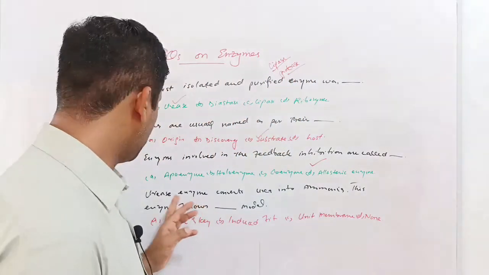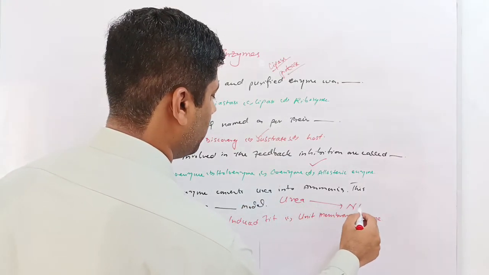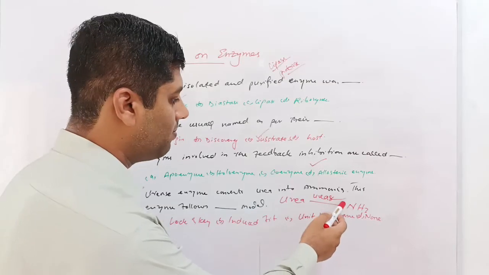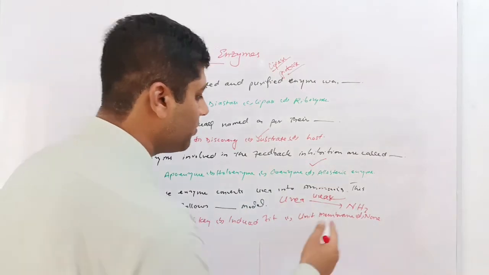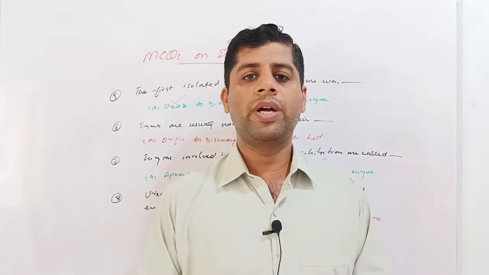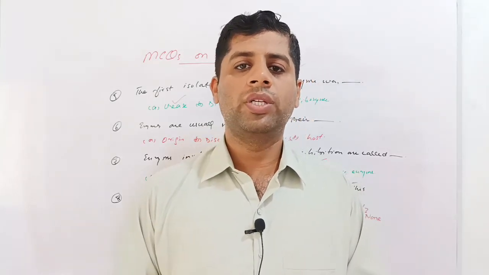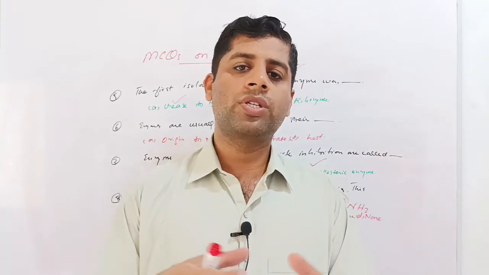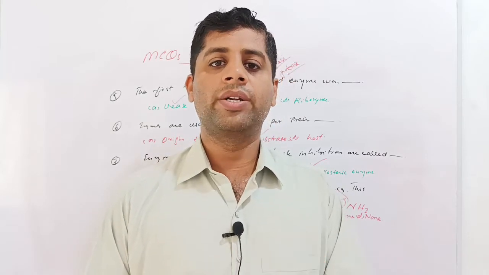But here the example: urease enzyme converts urea into ammonia. The urea is converted into ammonia by urease enzyme. So this is basically a specific enzyme, the urease, which can only bind to urea. It has only a single substrate, urea. So it is a very specific enzyme and it follows the lock and key model, in which the enzyme will bind only to the substrate which is exactly alike to its active site. The active site is non-flexible and rigid, and it only binds to its own substrate. The urease enzyme will only bind to urea. So this follows the lock and key model, not the induced fit model.